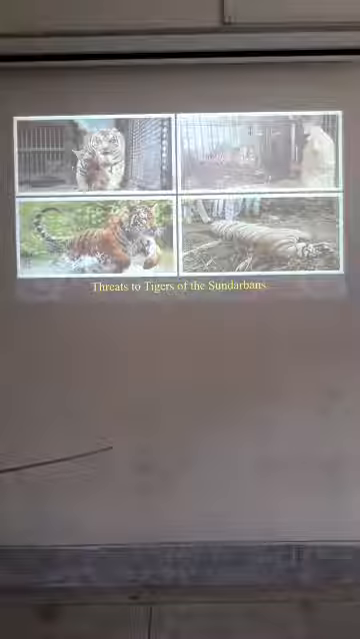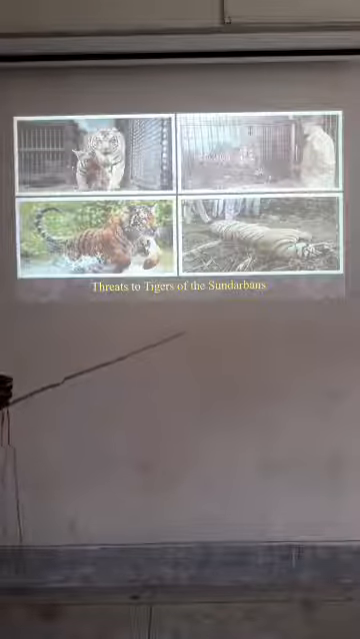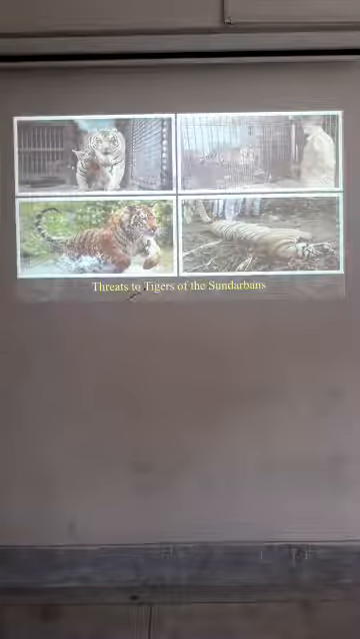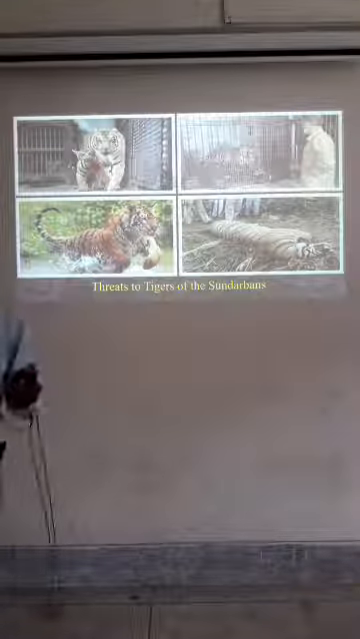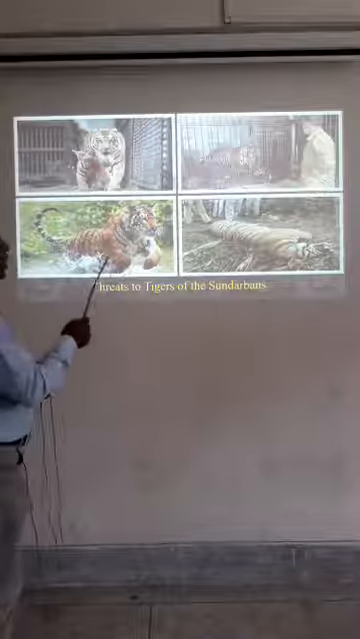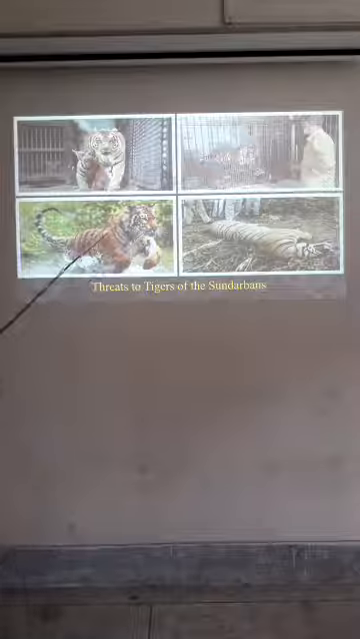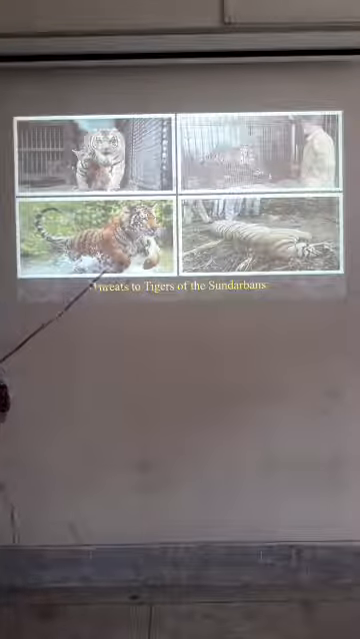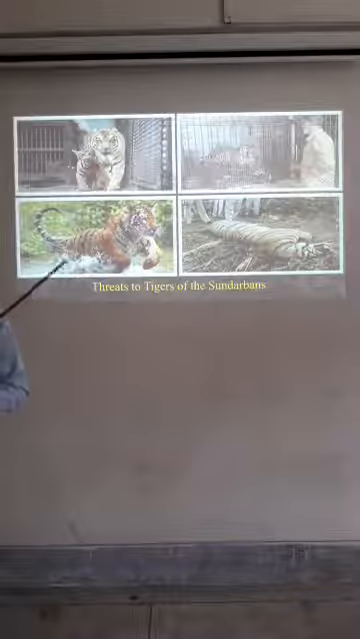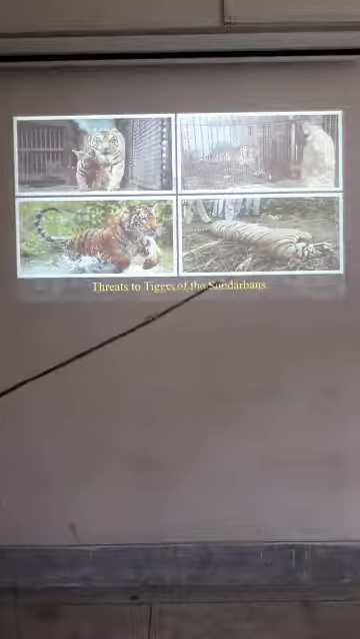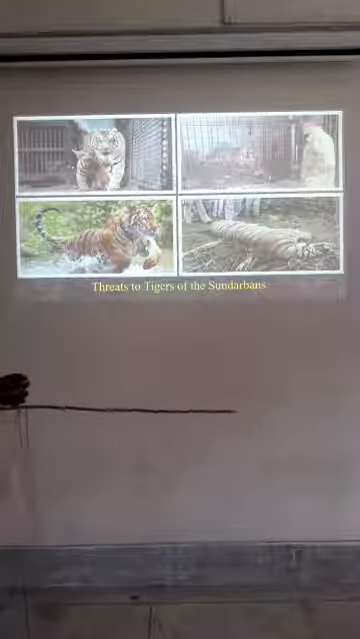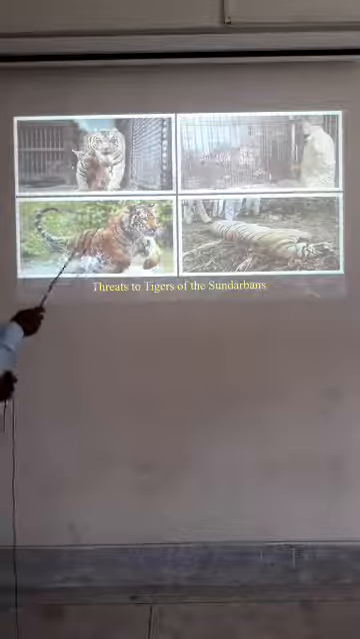Threat to tigers of the Sundarban. It's a threat to the tigers in Sundarban. It should not be. Do you think? It should not be. But it is happening every day and night in our forest. That means it is the threat for the animals. It is the threat for the Sundarban. That is not the real picture. It should not be the real picture of the animals.